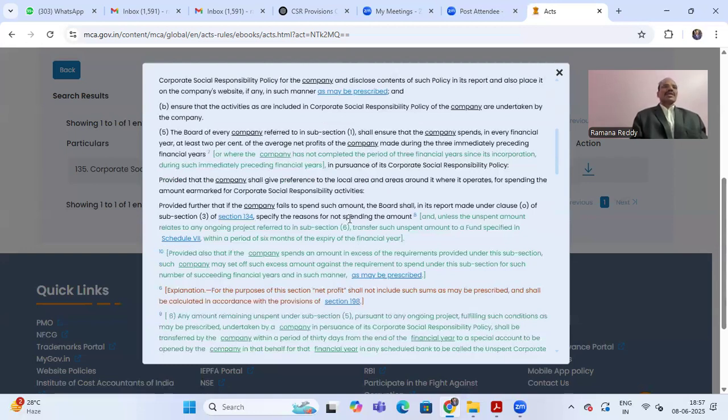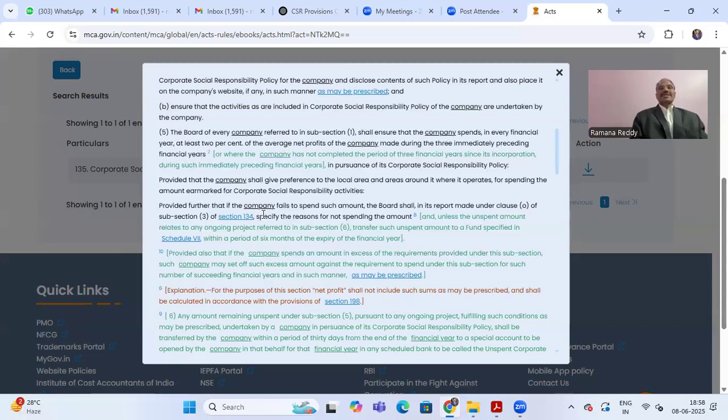Provided further that if the company fails in spending such amount, the board shall, in its report made under clause O of subsection 3 of section 134, specify the reasons for not spending the amount.